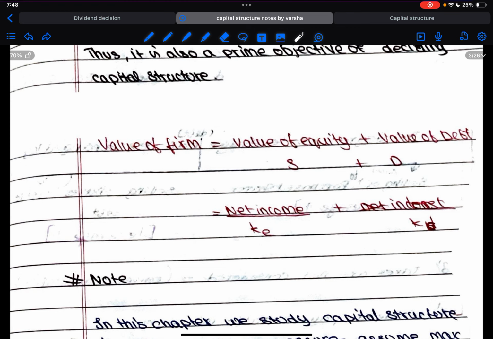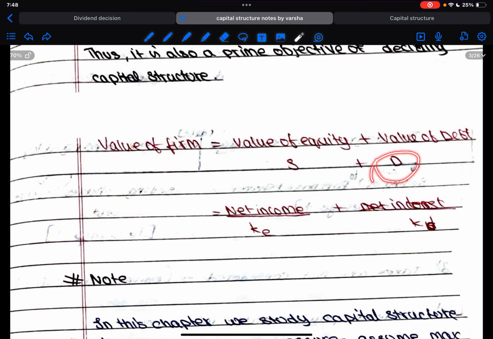Okay, then cost of equity. Cost of equity is nothing but KE, which we studied in the previous chapter, that is cost of capital. So we have a lot of methods: dividend decision method, price yield method. All these methods can be used to calculate the KE, and with the help of that, when we divide the net income, we get the value of equity.